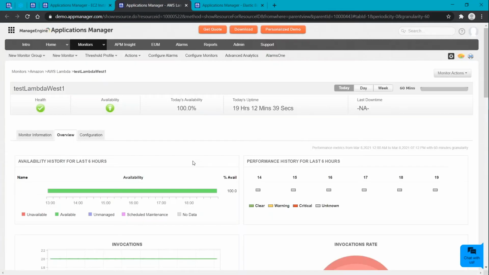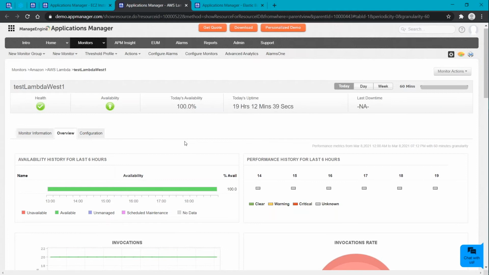So going to the next monitor, that is AWS Lambda. Basically, Amazon Lambda is a serverless event-driven service that runs your code in response to events. And we monitor the same Lambda functions that have been present in your Amazon account here.